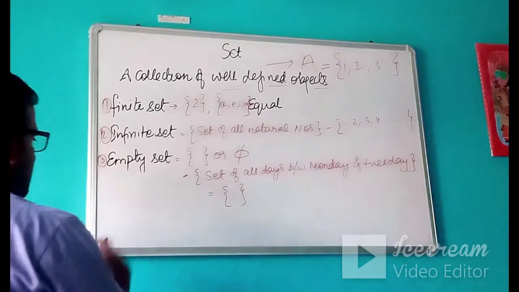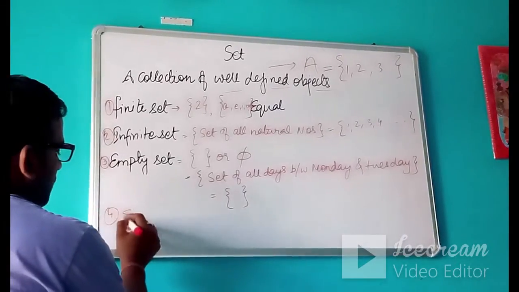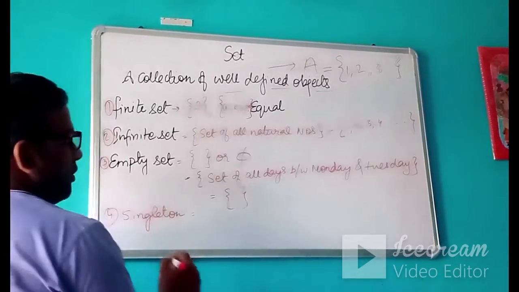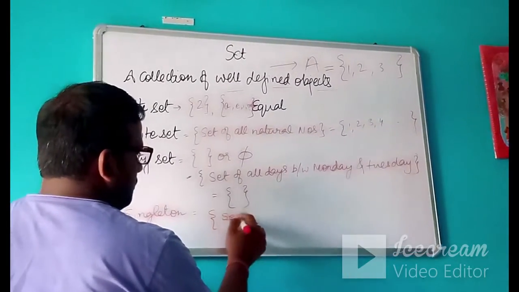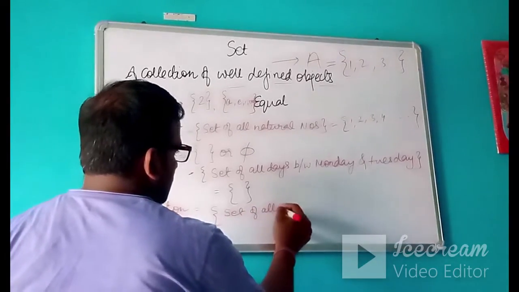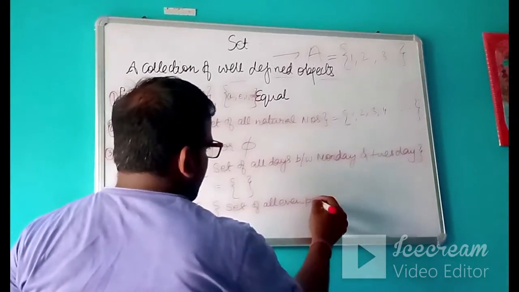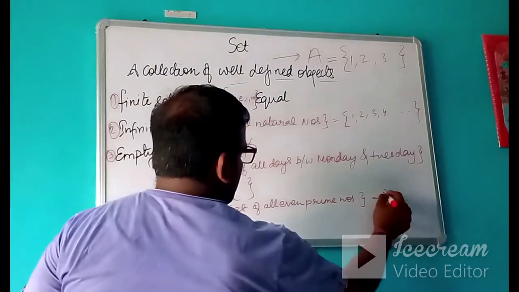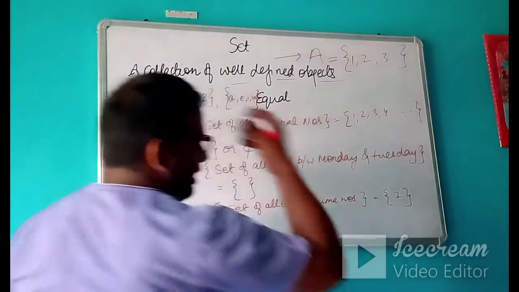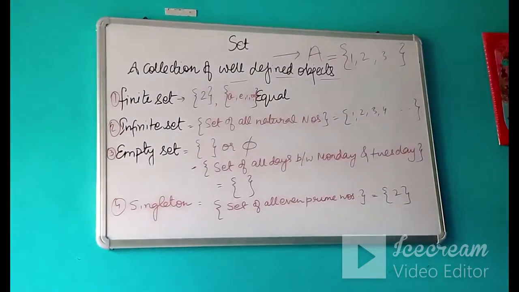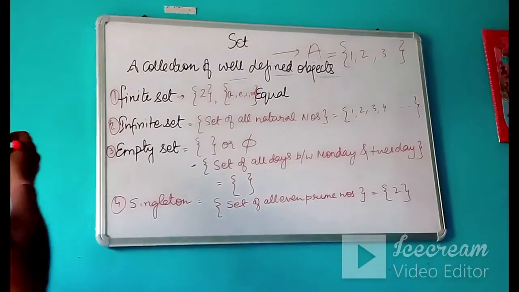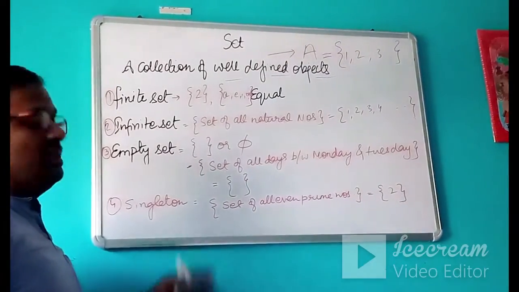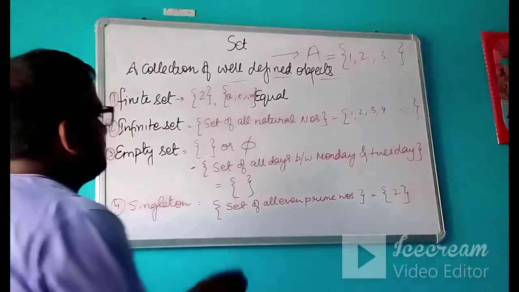Next is the singleton set. As the name suggests, a singleton set means the number of elements in the set is equal to 1. For example, if I write set of all even prime numbers, we all know there is only one even number which is prime, that is 2. That means this set contains only one element. So all the sets which contain only one element are known as singleton sets.